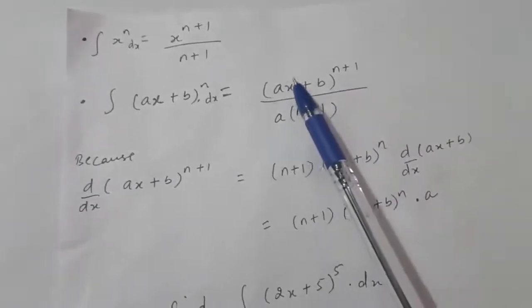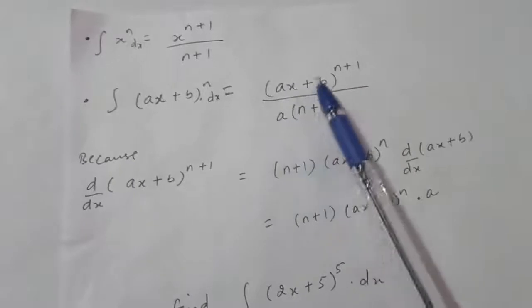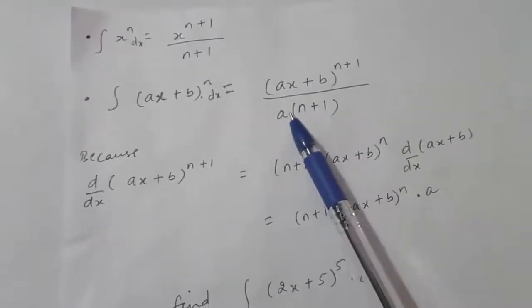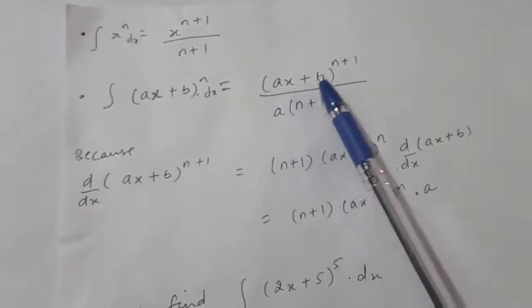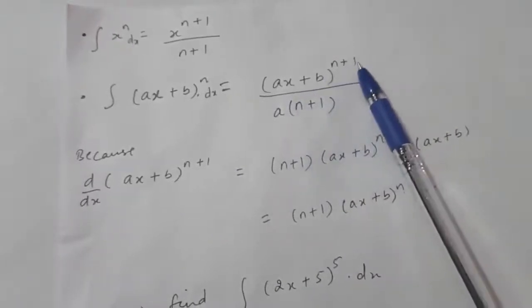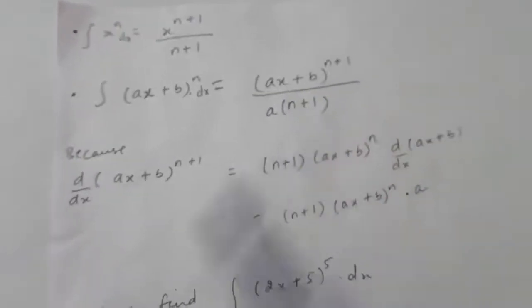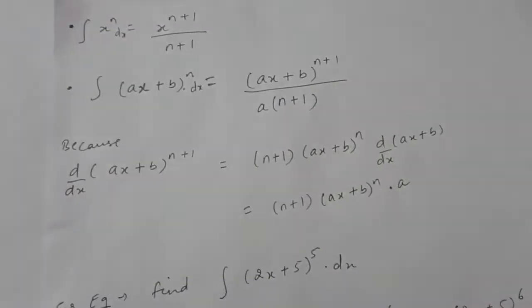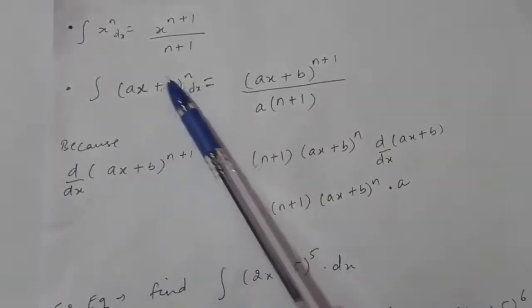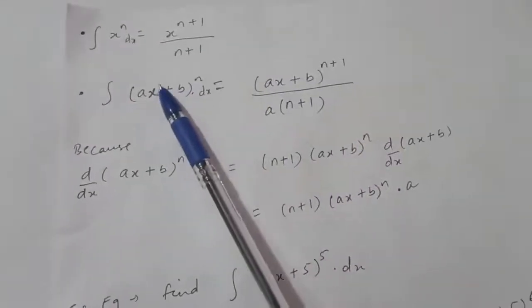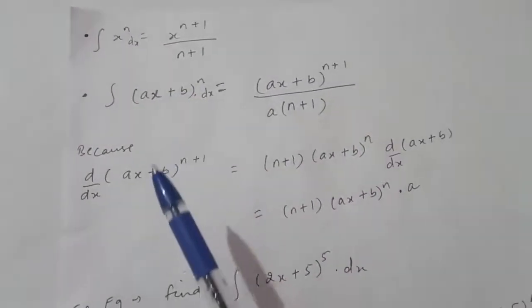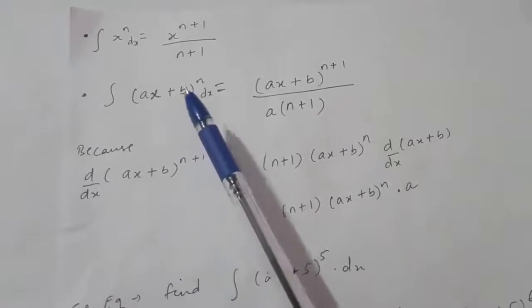But a is multiplied with x. So divide this complete with a, right? So integral of this is ax plus b whole raised to the power n plus 1 upon a into n plus 1, right? But here inside the bracket you can apply this formula if the power of the x is 1, right? Otherwise you will not apply it.